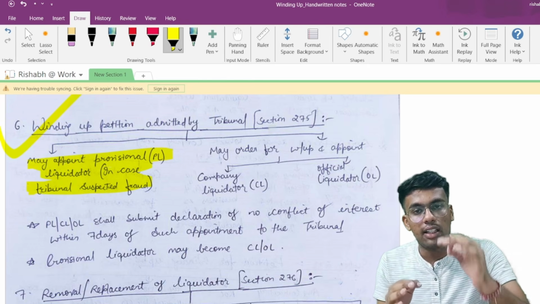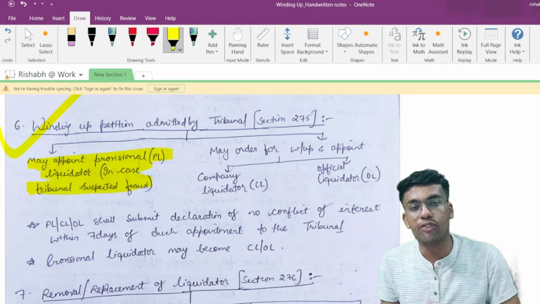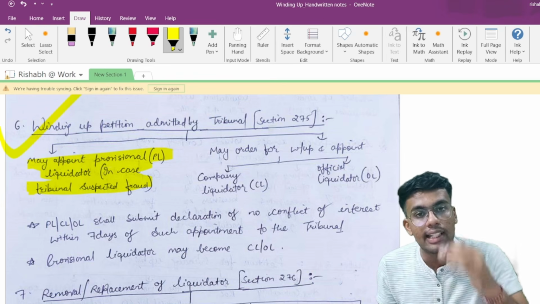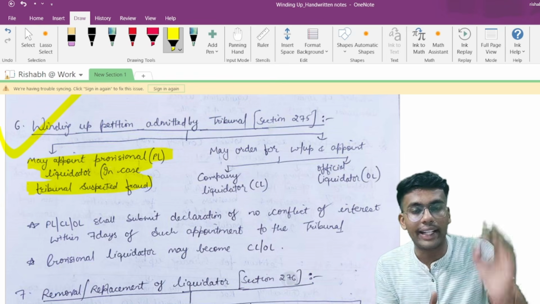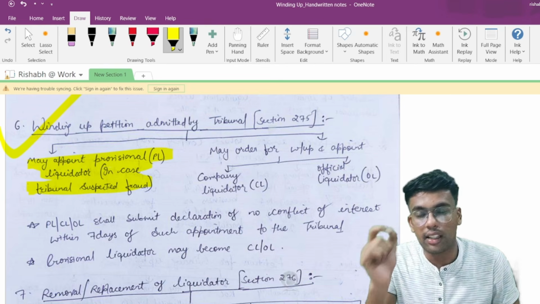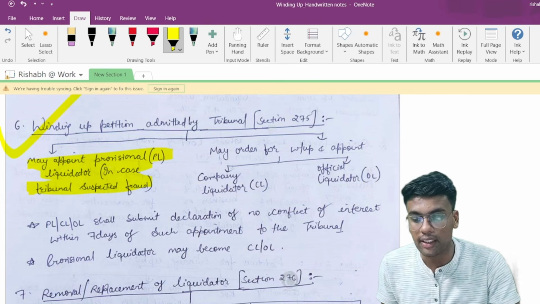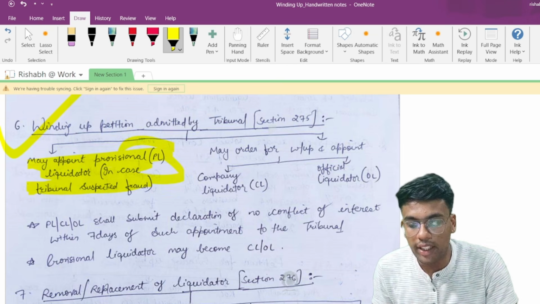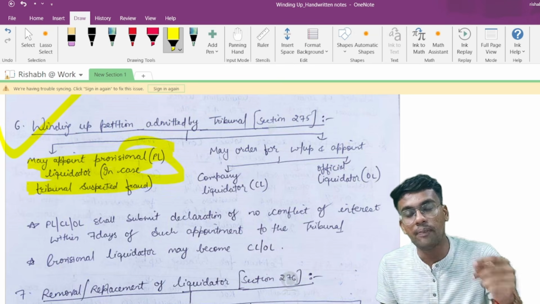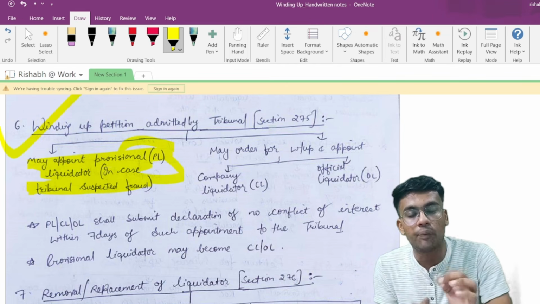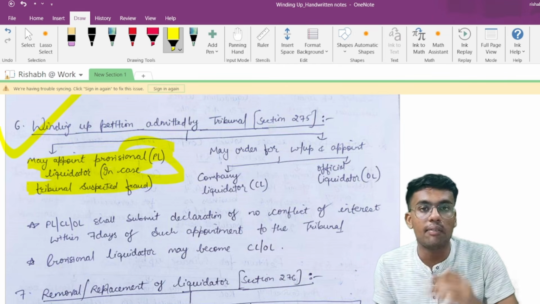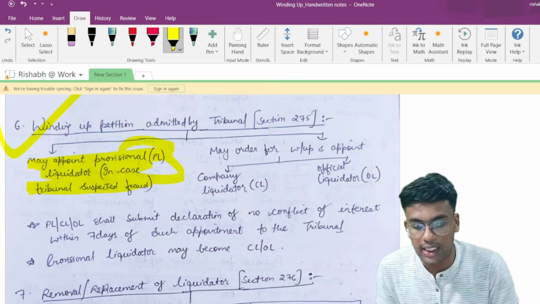Where tribunal assumes that there is any kind of fraud being committed in the company, then in such a case, rather than passing a winding up order, tribunal will appoint a provisional liquidator. So the term PL, you have to be very careful, because we are going to use this term. Please understand, PL stands for provisional liquidator, and we are going to use this term a lot of times in the subsequent part of this chapter.